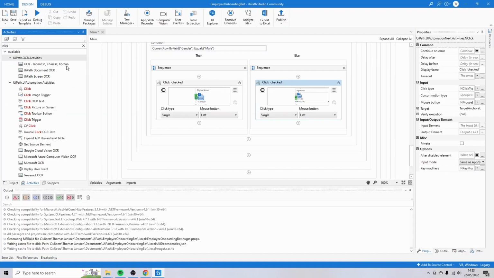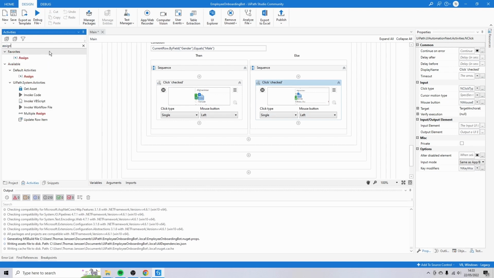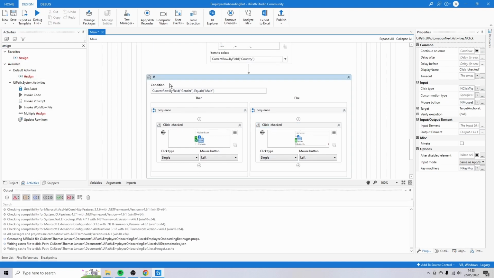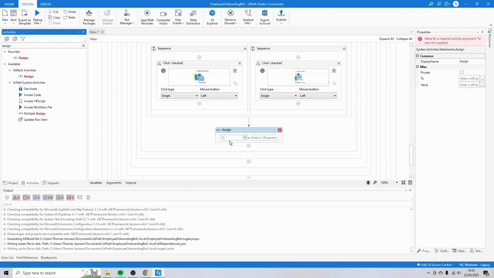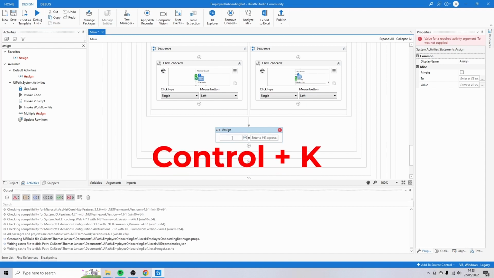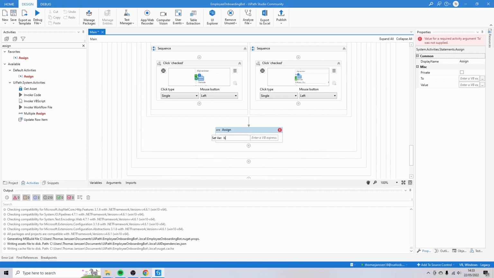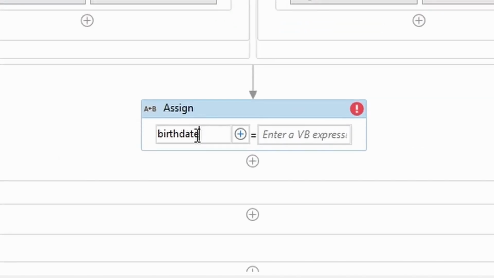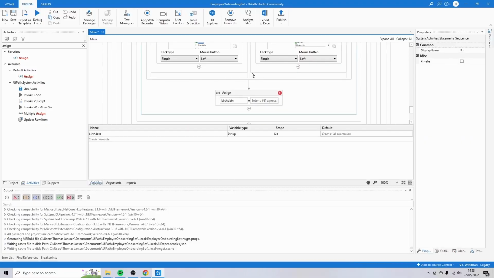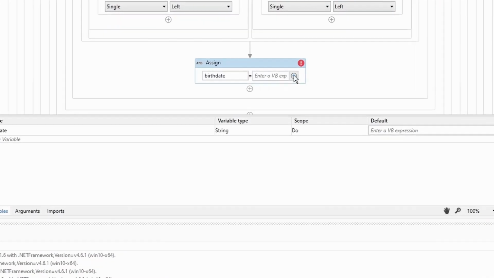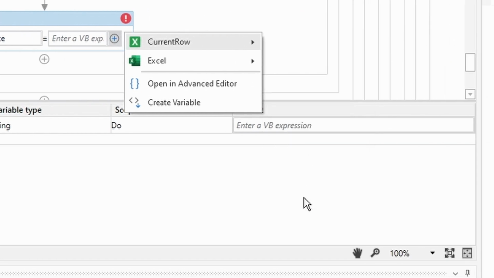And for that, I'm going to create an assign activity. Assign. And just make sure that you put it in the right level of hierarchy here. Put it here. And so press Ctrl K, and if you press Ctrl K, you're going to create a new variable. And I'm going to call this variable birth date. And if you click here on variables, you will see the variables panel with all the different variables. And we have now only created one variable. And the birth date, click again on the plus symbol, current row, birth date.